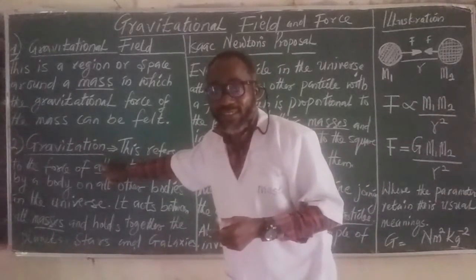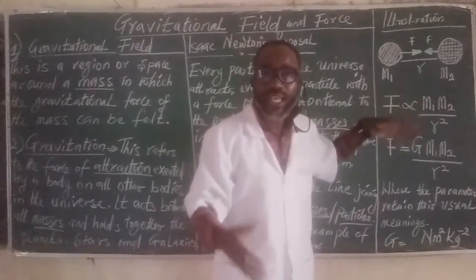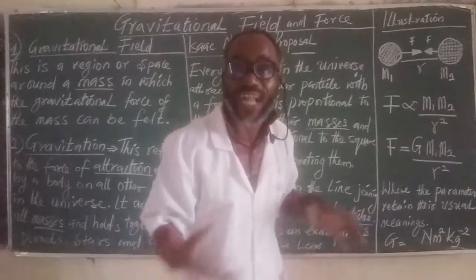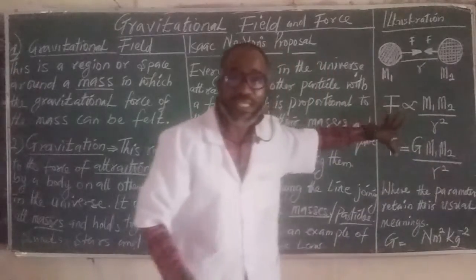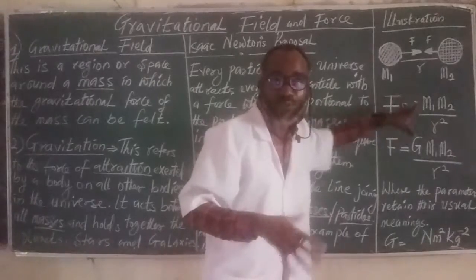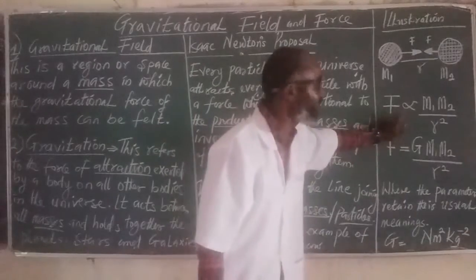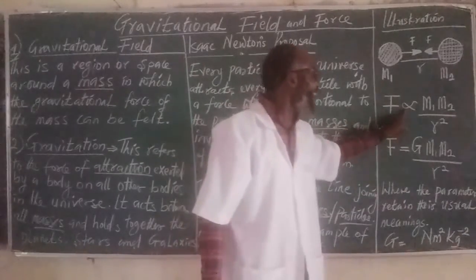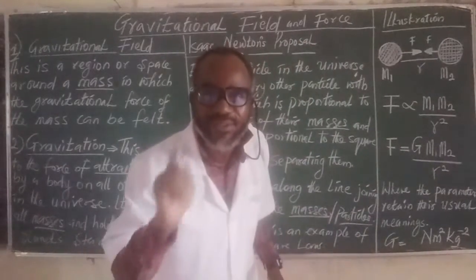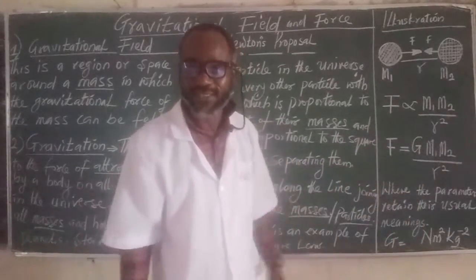Don't forget. So, Sir Isaac went on to propose a mathematical concept that will enable every science-inclined individual to calculate problems happening between two bodies in the universe. The force between two bodies in the universe, their distance apart taken into consideration, can be calculated using this. The force is directly proportional to the product of the masses m1 and m2, but inversely proportional to the distance separating the two masses.